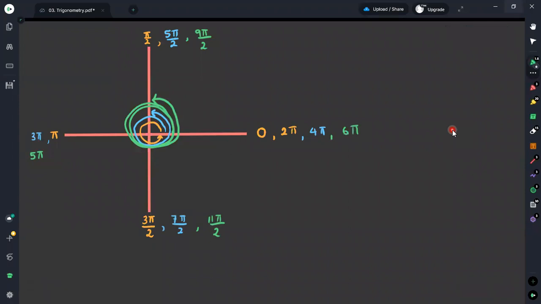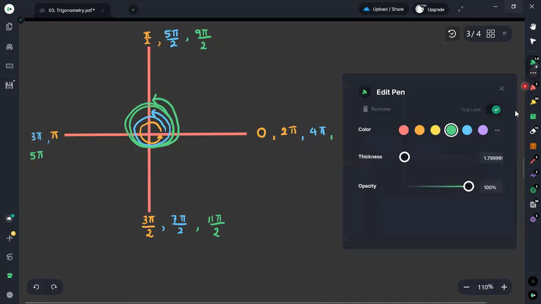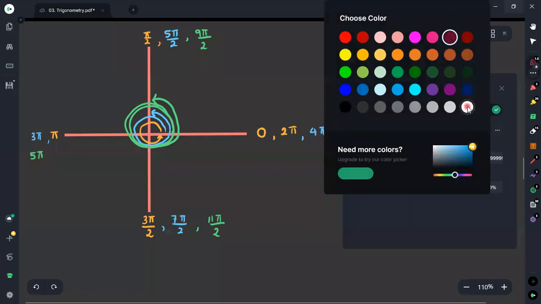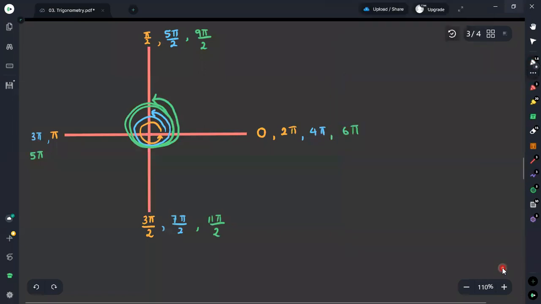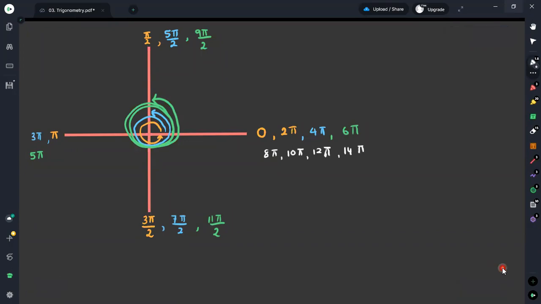Now you can see that there is somewhat of a pattern here. Then 2, 4, 6, likewise you will get the values in this way. Therefore, the remaining values can be written as this. Then if you extend, you will get 8π, 10π, 12π, 14π. Likewise, you will get the even values with this π multiplication.